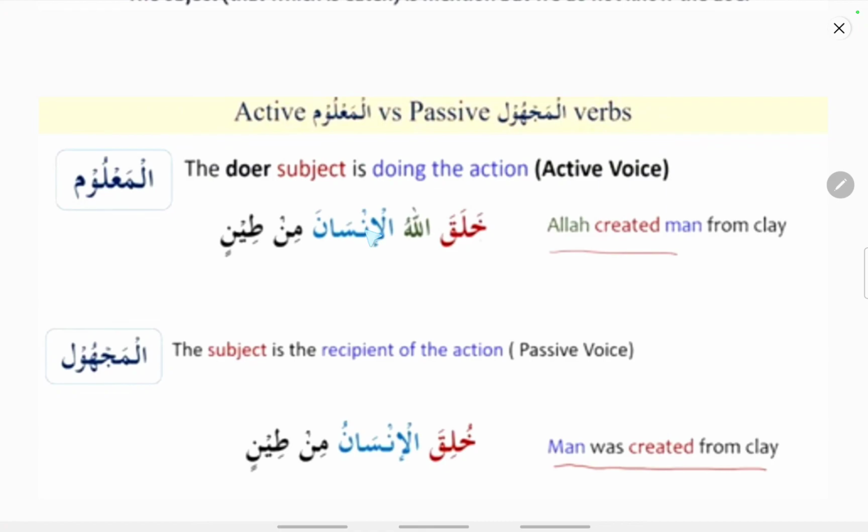So this insan, the object, will become the subject in the passive form. Now the doer of the action here is Allah, that is Lafzul Jalala, the doer of the action. But here in the passive form, the doer of the action is not mentioned. So khuliqal insanu min teen, the man was created from clay. Okay, the man or the human is created from the clay. So it is the passive form. So the rule is that in order to make a verb into a passive form, the active form of the verb should have an object. A verb with an object can only be changed into its passive form, because in the passive form the object will become the subject.